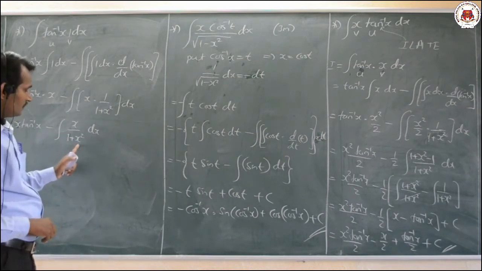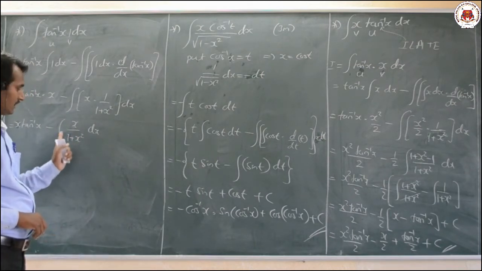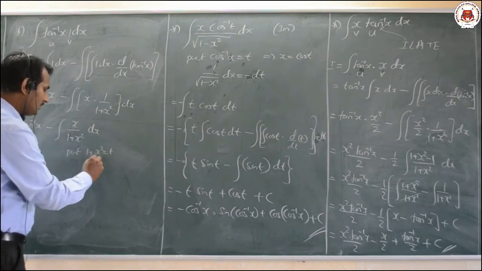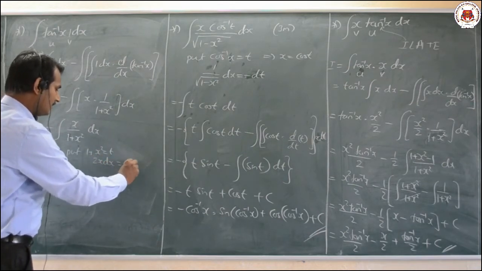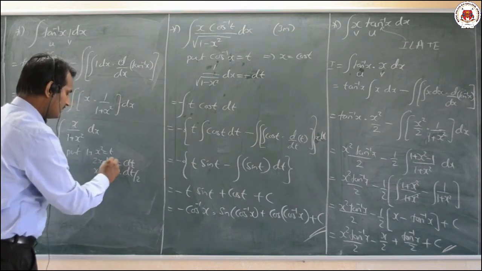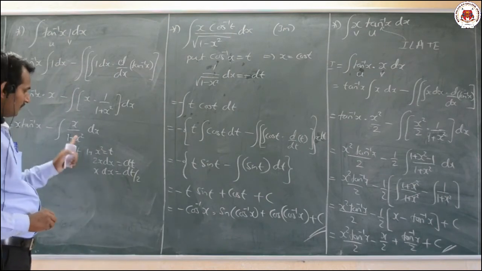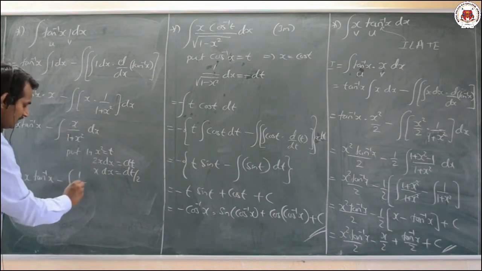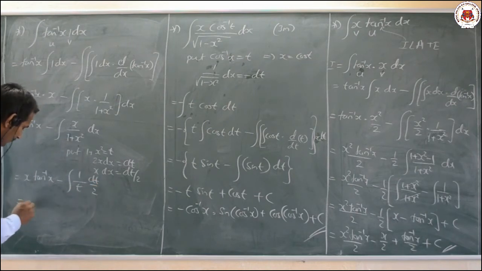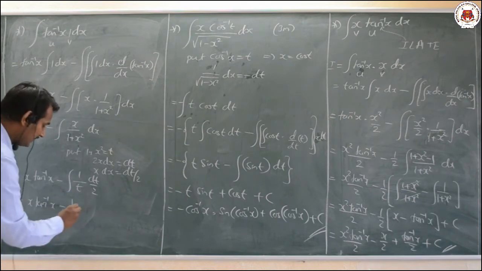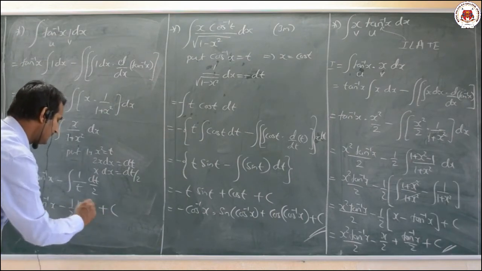Here the differentiation of 1 plus x square is 2x, therefore I can substitute. Put 1 plus x square equal to t, that implies 2x dx equal to dt, that implies x dx equal to dt by 2. That value I will substitute here. So it is equal to x into tan inverse of x minus, x dx means dt by 2, 1 divided by t into dt by 2. What we get is x into tan inverse of x minus 1 by 2 as it is, integration of 1 by t is log t plus an integral constant c.